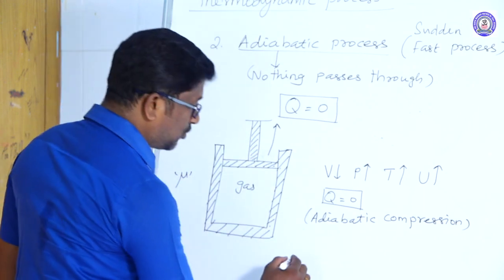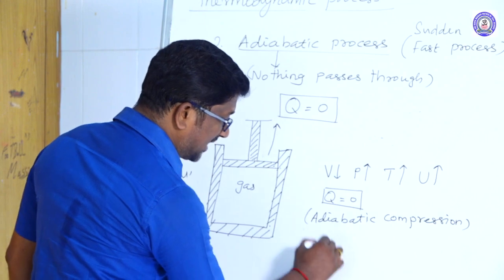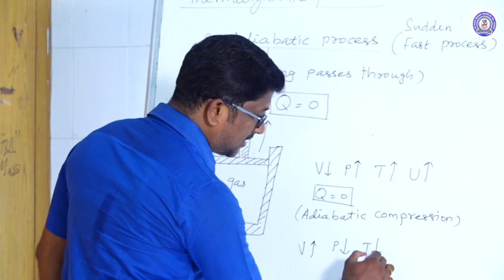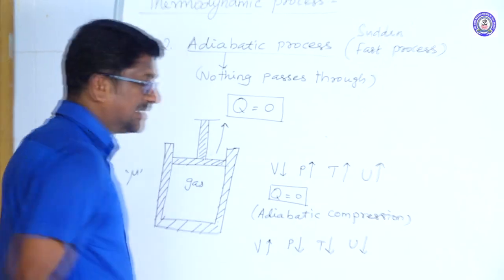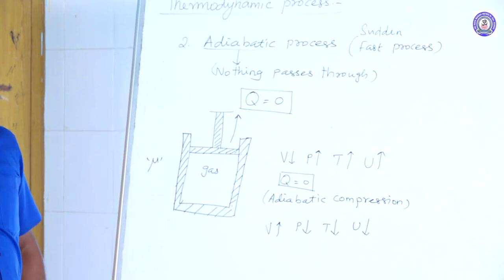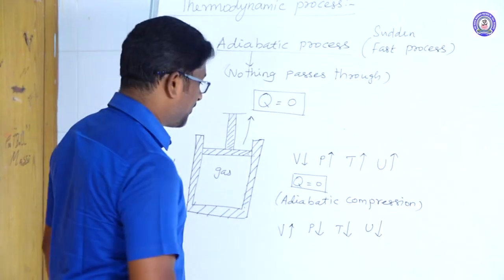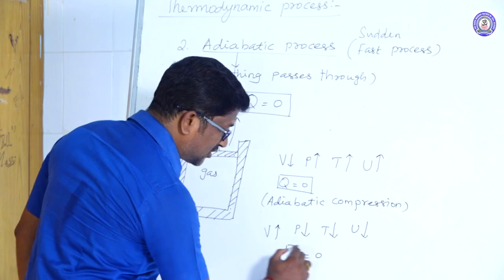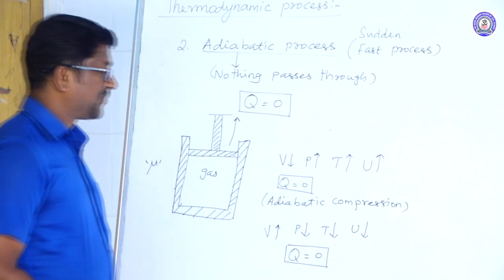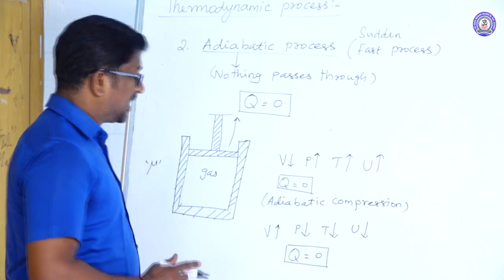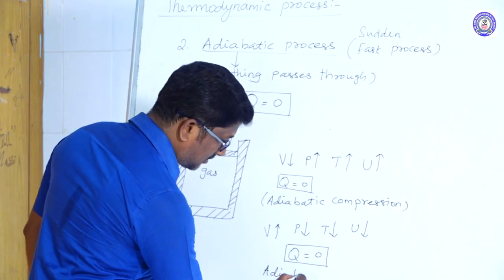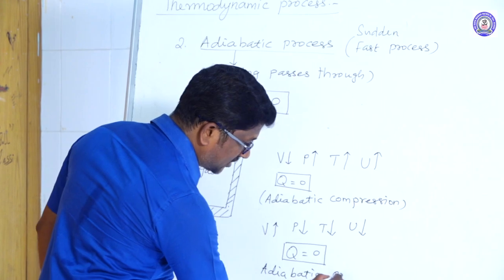If the piston moves upwards, the volume of the gas increases, whereas the pressure, temperature, and internal energy of the gas decrease. And no heat enters the system from the surroundings, right? So this type of adiabatic process is called adiabatic expansion.